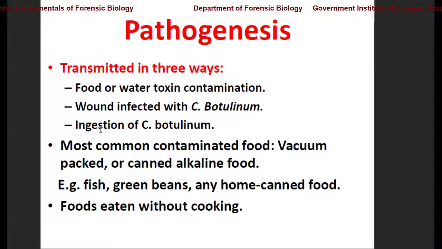Most common is contaminated food, in particular vacuum-packed or packed food. Generally canned food is the main source where we can find Clostridium botulinum, and in particular alkaline food. If the food was not properly cooked or not properly packed, this bacteria can grow. You can even try this at home if you have an airtight steel vessel: pack it and keep it as such for a longer period of time, and then when you open it, it swells.